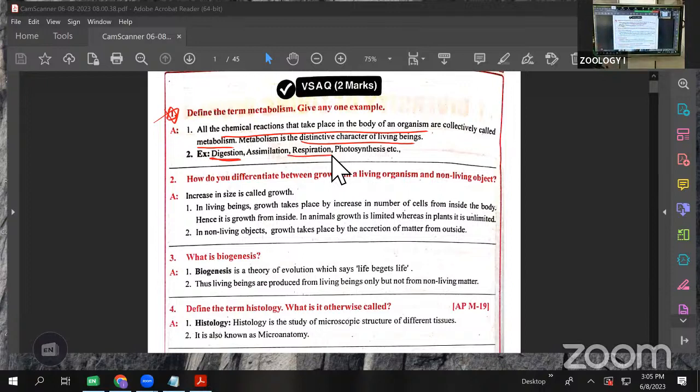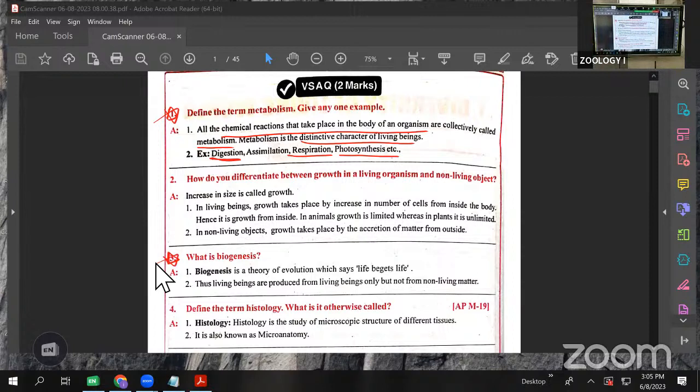Photosynthesis is also an anabolic reaction, as it builds up energy. Anabolism and catabolism combined are called metabolism. That is the first one, metabolism. The second one is called biogenesis.